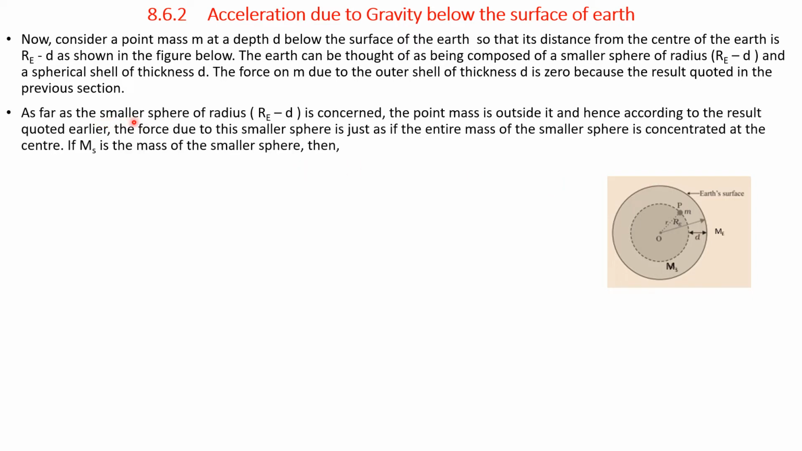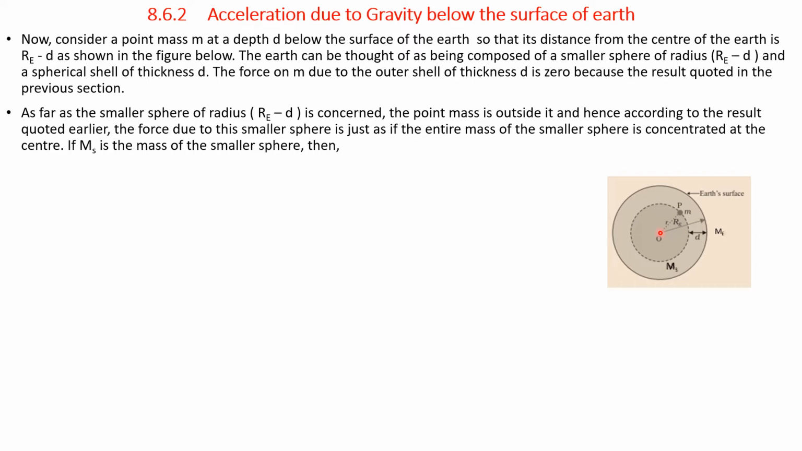Therefore, as far as the smaller sphere, so Ms, that is inside, this is within the dotted line, Re minus d, is concerned, the point mass is outside it, and hence according to the result quoted earlier, the force due to the smaller sphere is just as if the entire mass of the smaller sphere is concentrated at the center, because of this dotted line sphere, the mass is concentrated at the center of the Earth, center of the sphere.